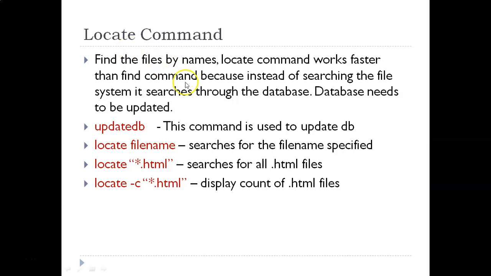So let us look into practically how we will be able to identify certain files with the help of a locate command. If you look at something like this, locate and the file name, it is trying to locate the file name and where exactly it is located, what is the path, and it is going to be displayed as an output. So let us try searching for a specific file name or a directory name here. So let us look into it.